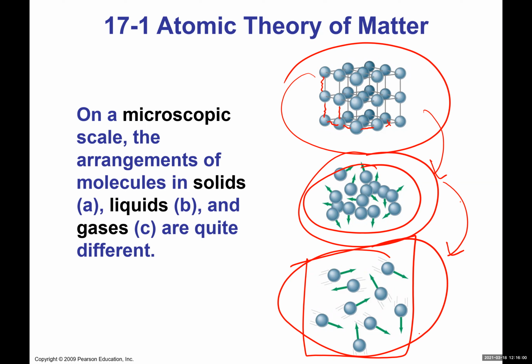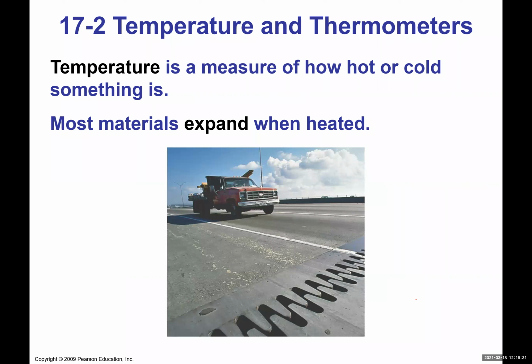Because if they're moving faster, compared to a solid, in a liquid, and even faster in a gas, that means they can collide with one another, or with the container wall, at higher velocities. And a lot of times when they collide, those energies can be converted to heat, and that heat energy can increase the temperature of a system. So later on, we're going to see that temperature plays a very important part in all this.